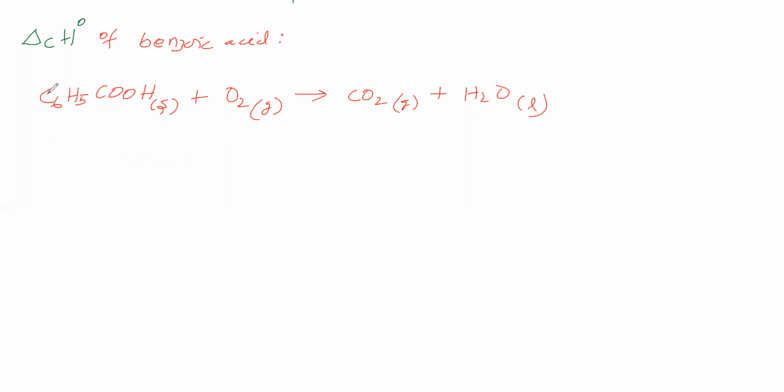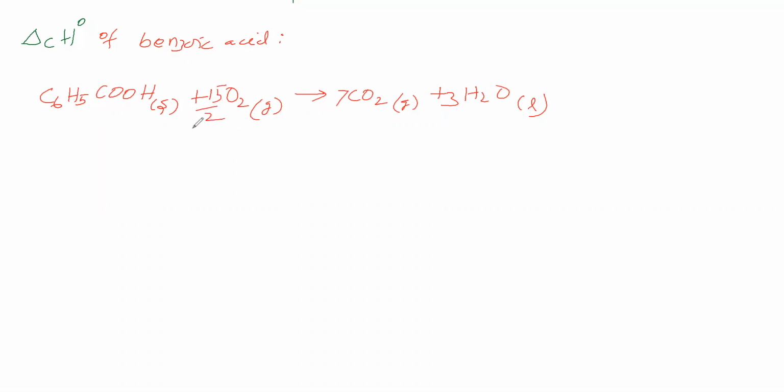Let us balance this equation. Carbon: 6 here, 1 more, 7. So 7 carbon dioxide. Hydrogen will balance: here 5, plus 1 makes 6, therefore 3 water molecules. Oxygen: 7 into 2 is 14, plus 3 is 17 oxygens. Here 2 are present, the remaining 15. Therefore 15 by 2. So we have balanced.